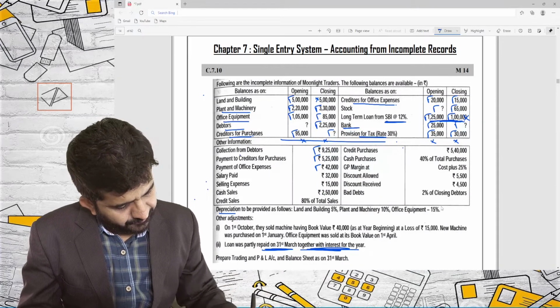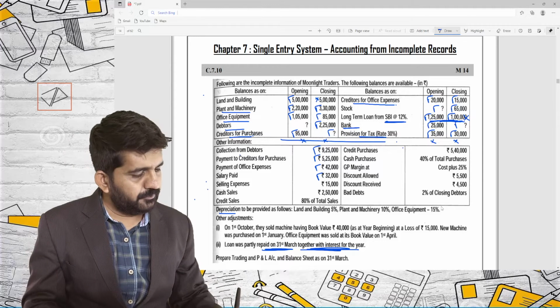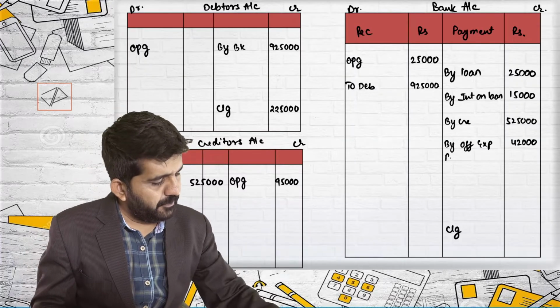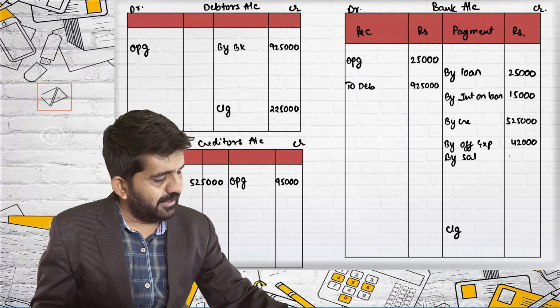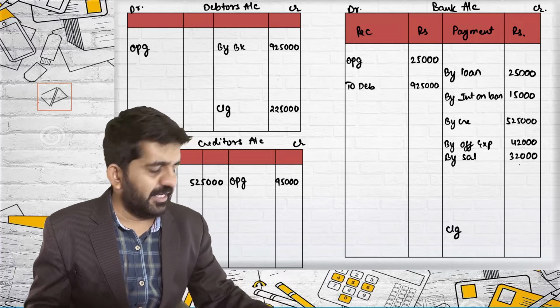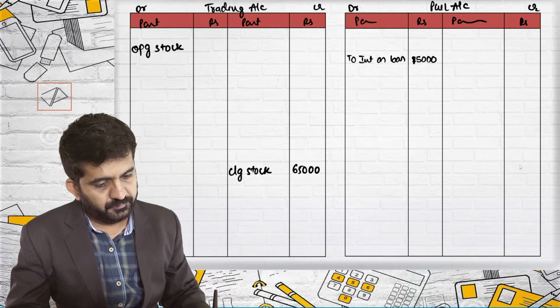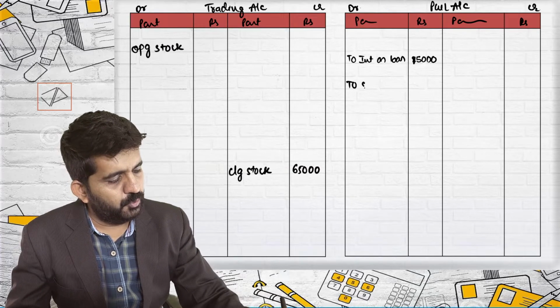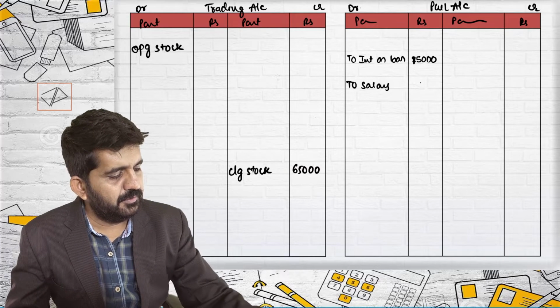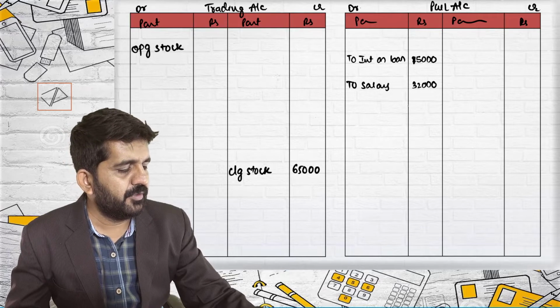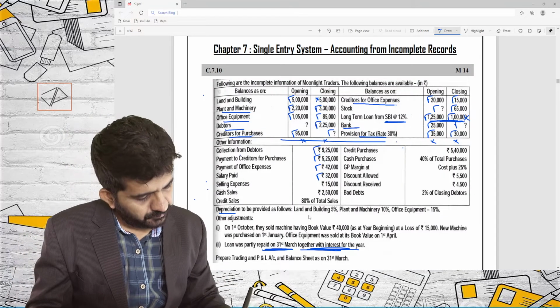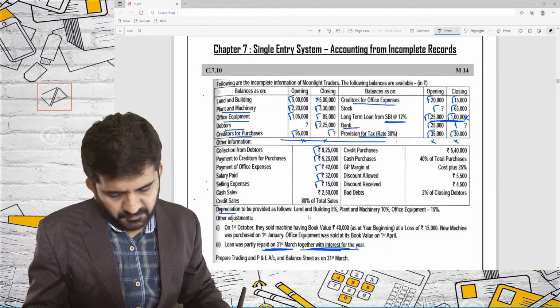Salary paid 32,000 by salary 32,000. P&L account debit 32,000 to salary 32,000. Selling expense 15,000.